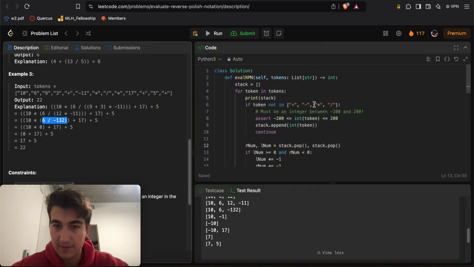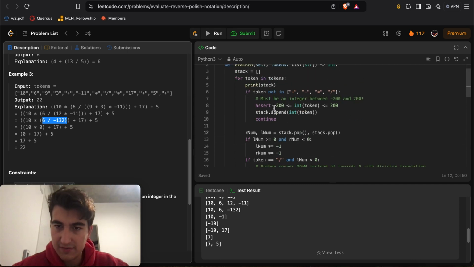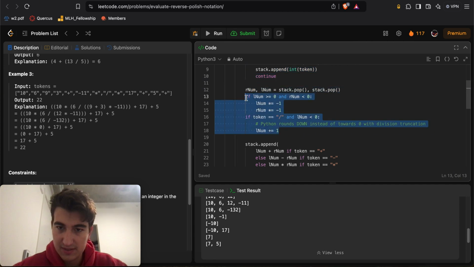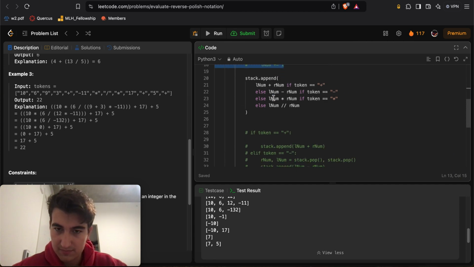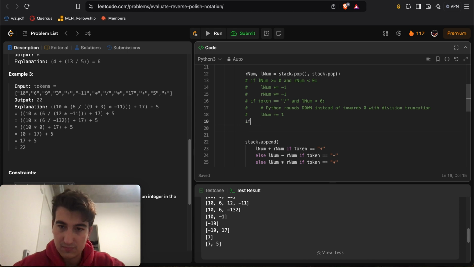Okay. If the result is negative, yeah, you know what? This is how we'll do it. This is how we will do it. If token is equal to this, then we'll say res is equal to Lnum divided by Rnum.